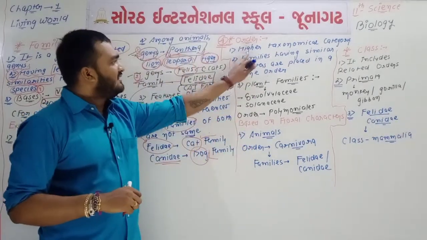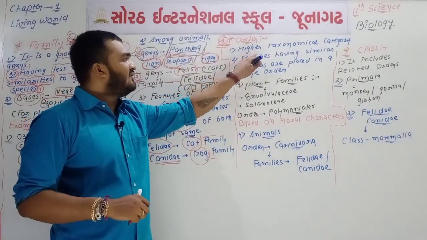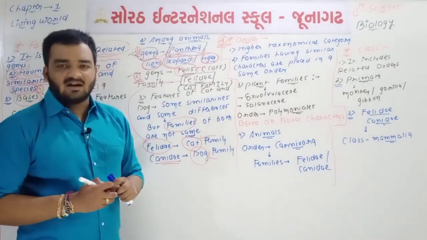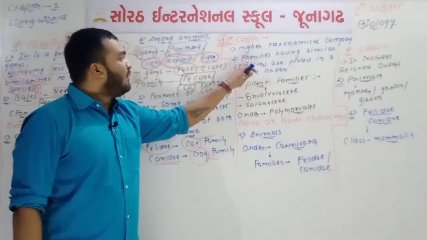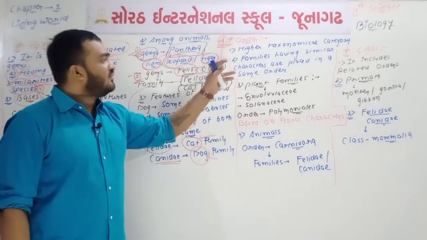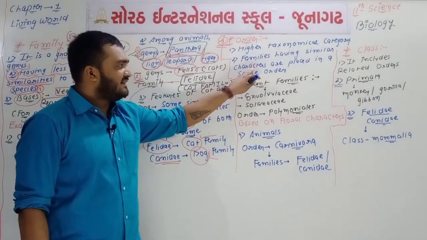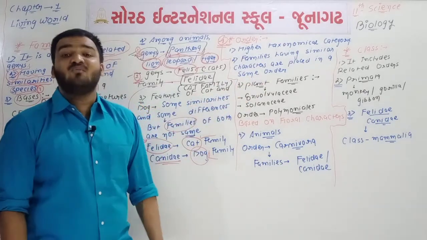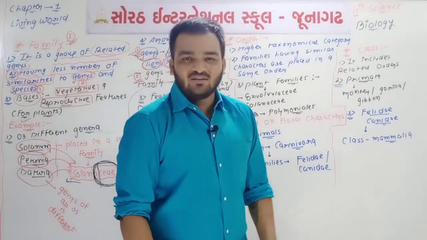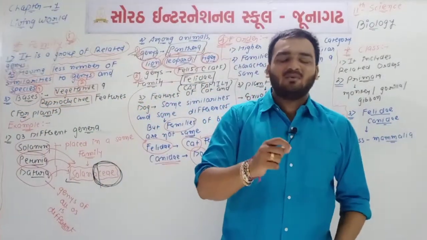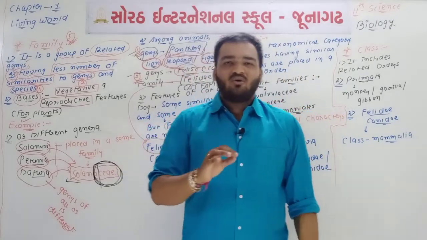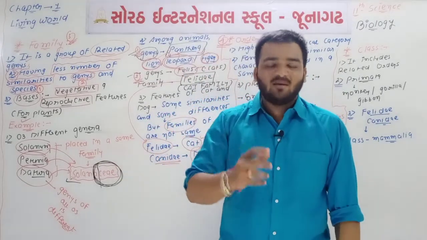Okay, so first point, order is one type of higher taxonomical category. It is one type of higher taxa. Point number 2, the families having similar characters are placed in the same order. Okay, so what is order? Order is made up of families.